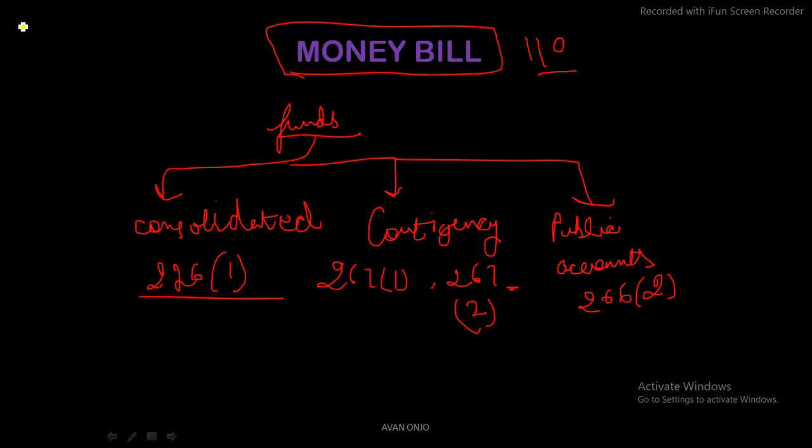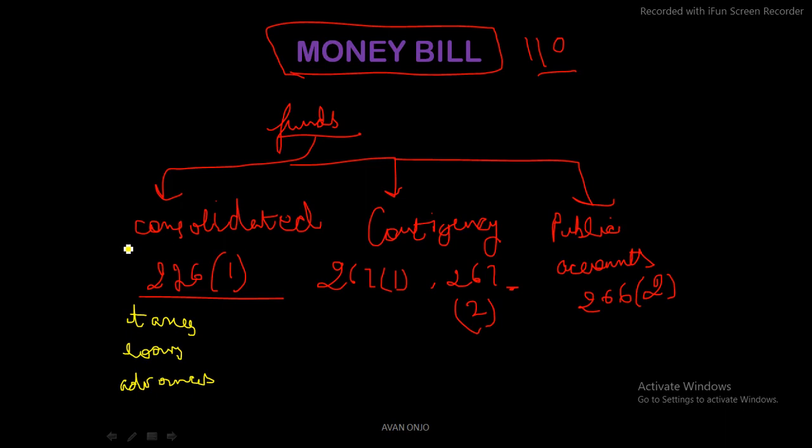Then we also get it through loans raised, and it can also be through certain advances, or any kind of earnings that are to be credited. Together these constitute the consolidated fund of India.